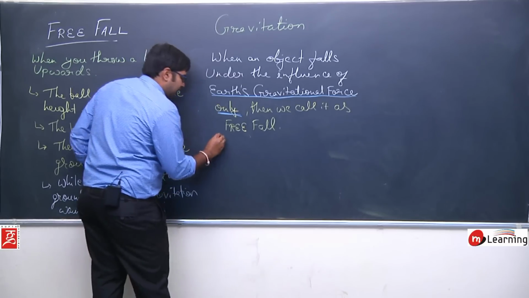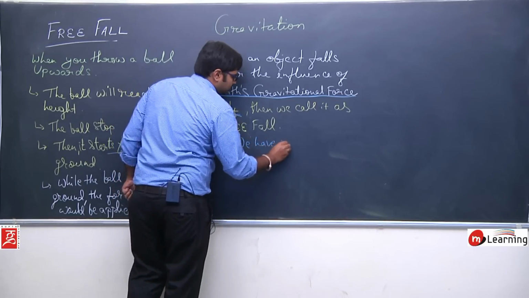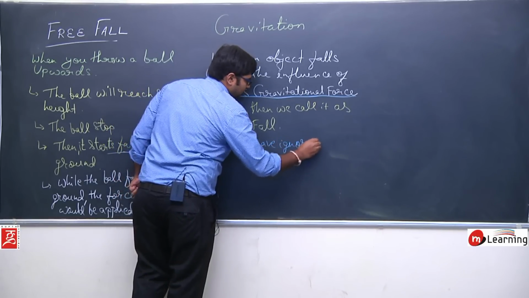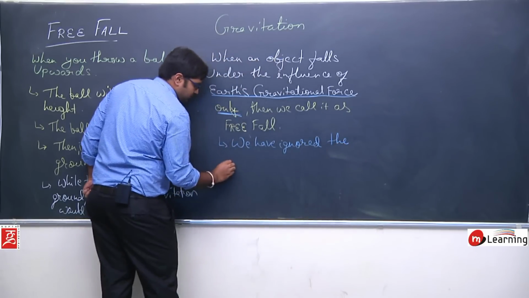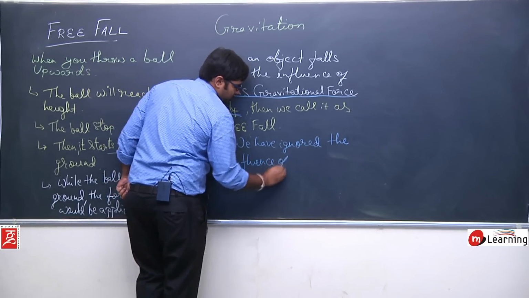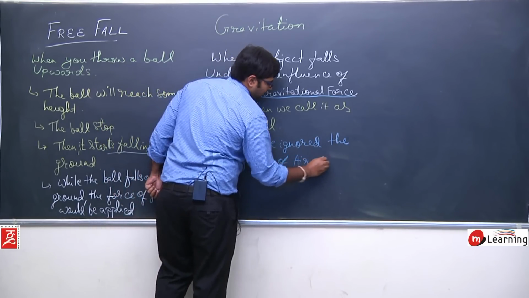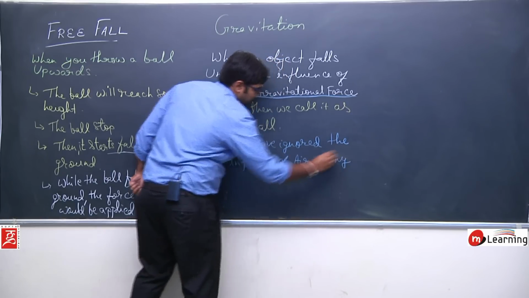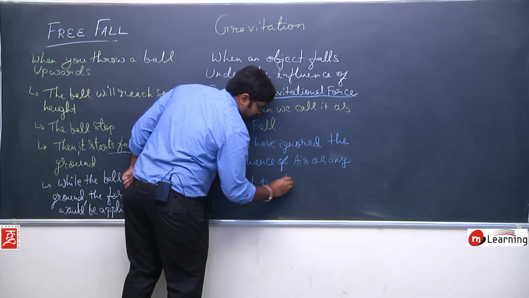Here we can say that we have ignored the influence of air or any such particle.